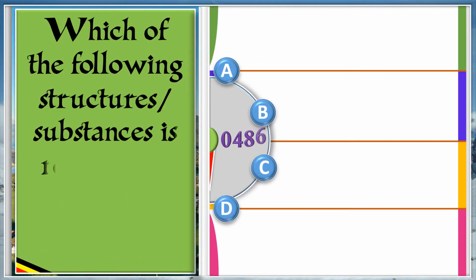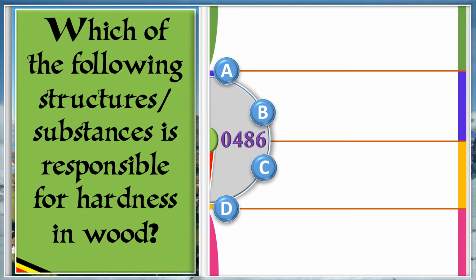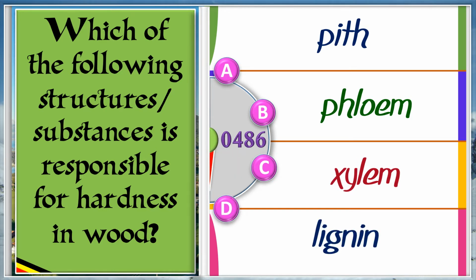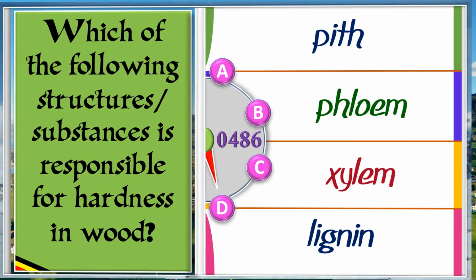Which of the following structures or substances is responsible for hardness in wood? A. Pith. B. Phloem. C. Xylem. D. Lignin. And the answer is D. Lignin.